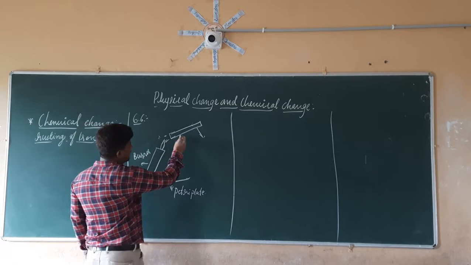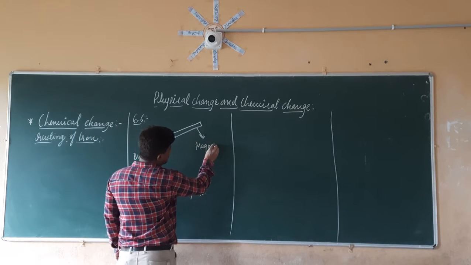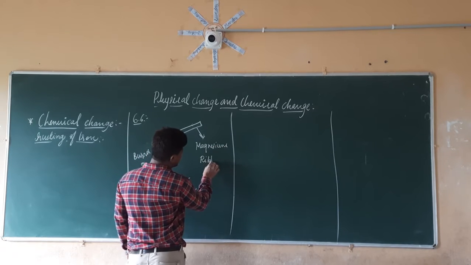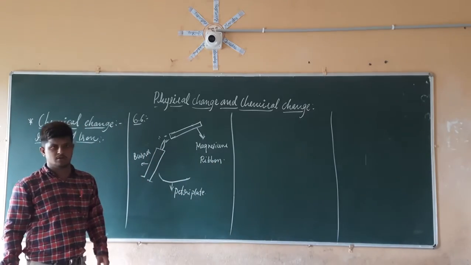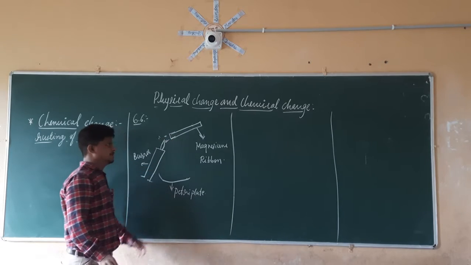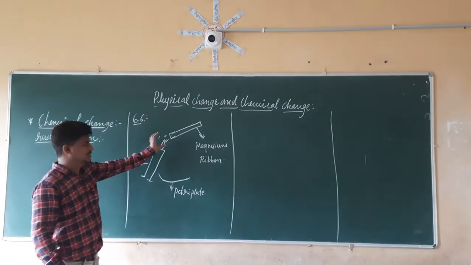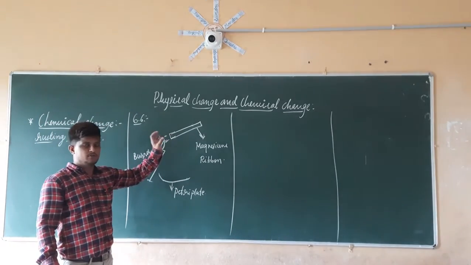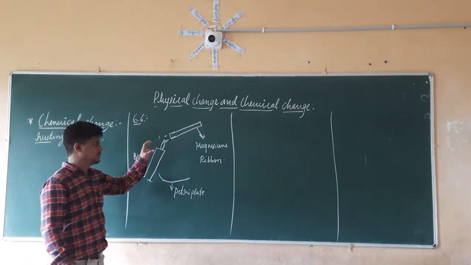And this is the magnesium ribbon, and we are holding the magnesium ribbon by the top. Whatever reaction occurs between the magnesium ribbon and the burner is not good for seeing, since it is going to give more sparks. Because of that, it is going to be done by the teachers only. So we are not going to do this.